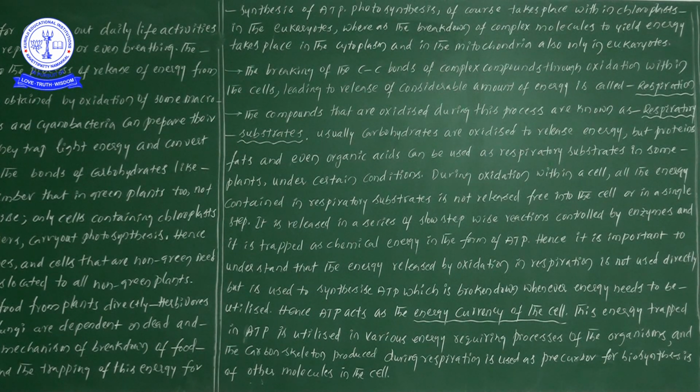When food materials are oxidized, carbon skeletons are produced during respiration, and these carbon skeletons are used as precursors required for the biosynthesis process of other molecules in the cell.